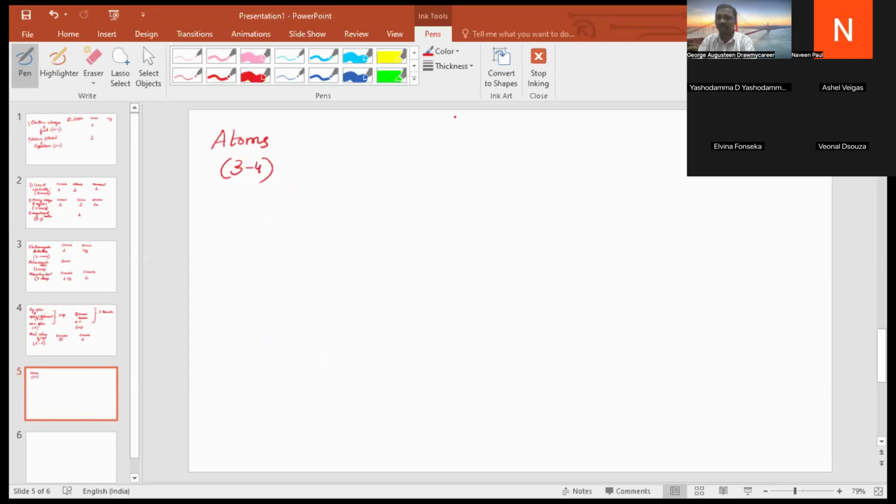So you can expect one question for 3 marks, or they might ask one question for 2 marks, either 3 marks or 2 marks. So this is the weightage of the chapter atoms.